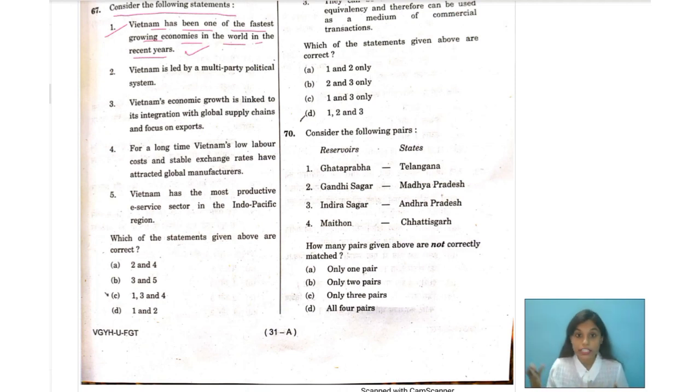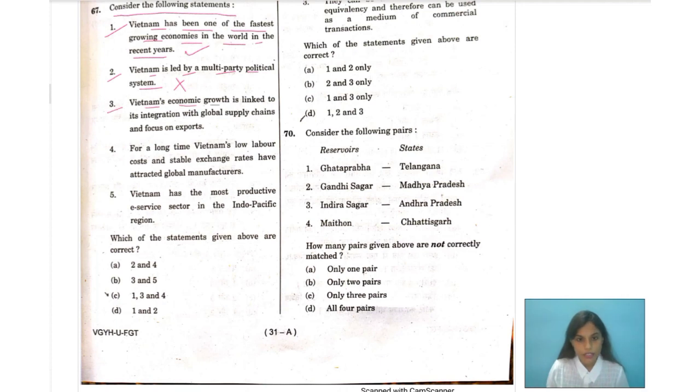By the year 2050, it would reach the 10th largest economy in the world. All right, now let's move over to option 2. That is, Vietnam is led by a multi-party political system. No, it's incorrect.